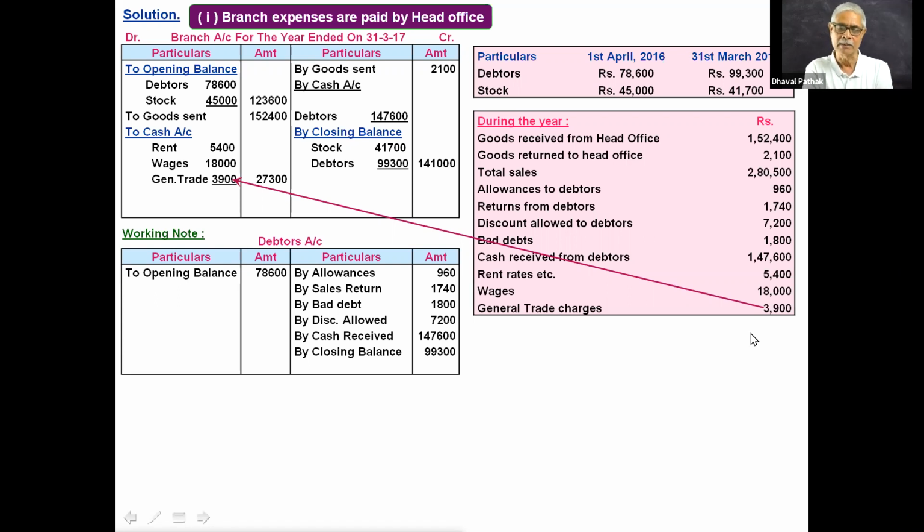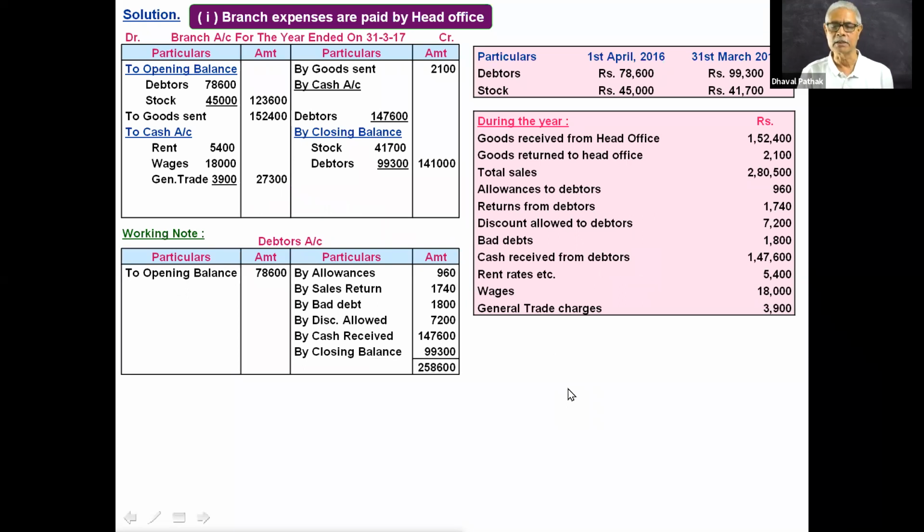There is cash sales, and this cash sales detail is not given to you in the sum. It is a missing number. Whatever cash sale is done by the branch and cash is received against it has to be remitted by branch to HO. So how much is the cash sales? That we are required to find out. Let us find it out.